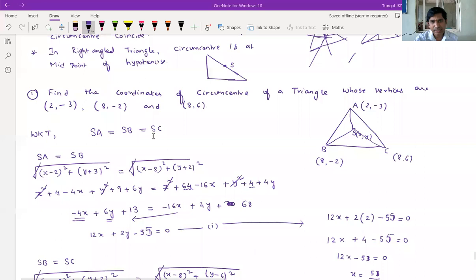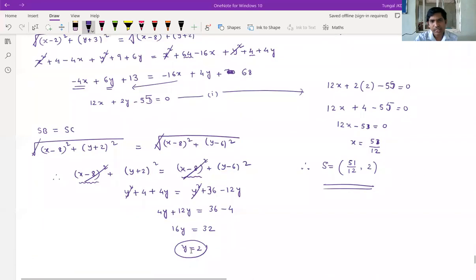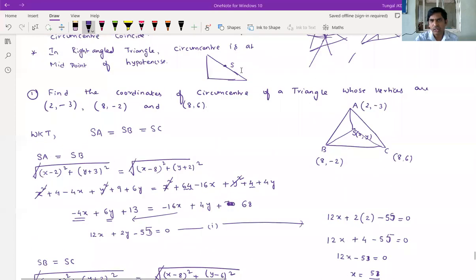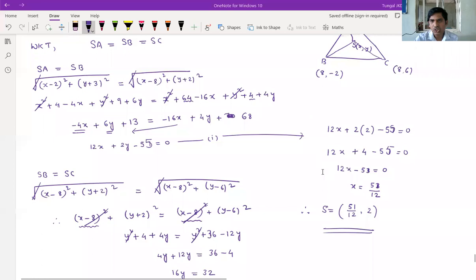Next I equated SB is equals to SC, and we got another one. So solving these two, we get the x value as 51 by 12. So therefore the circumcenter S is equals to 51 by 12 comma 2. Understood?